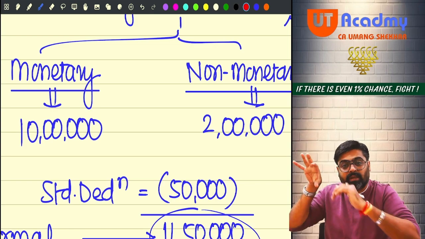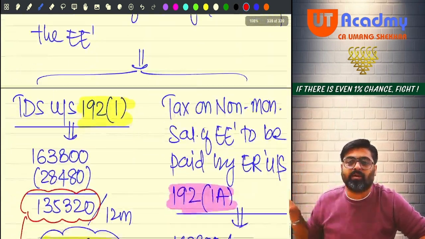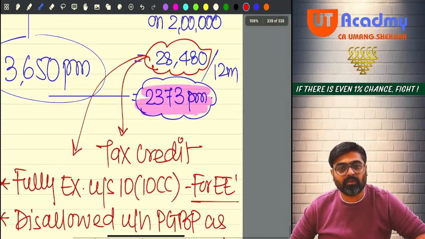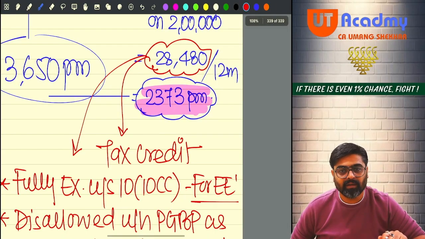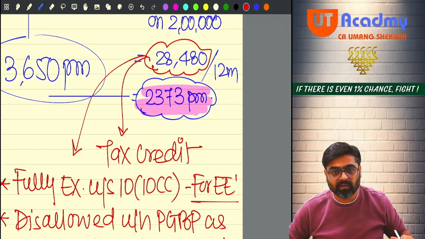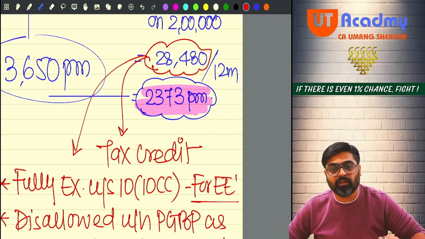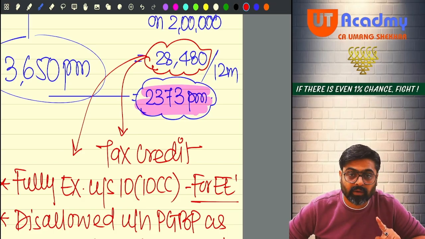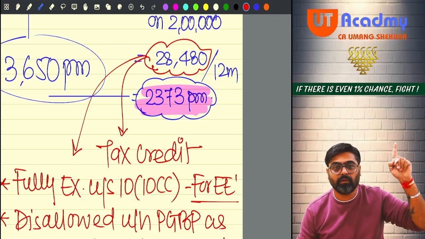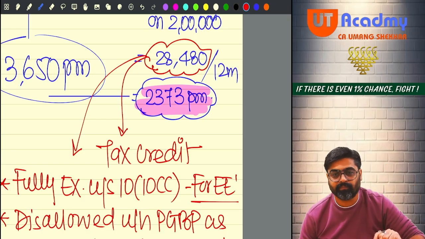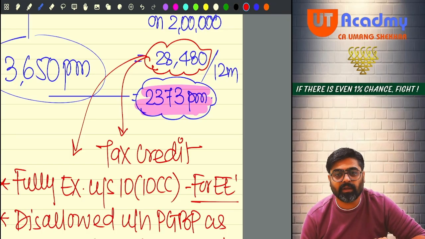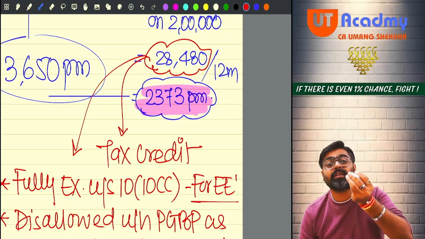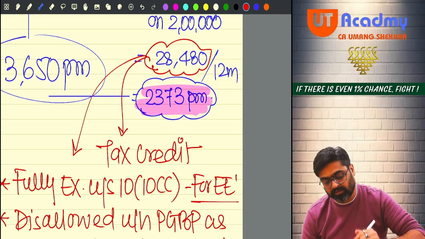Out of that tax, some tax is deducted from his salary, and out of the total tax, some tax is paid by the employer also, no? So that also he should get as a credit. Why would I pay this tax again? So I should get the credit for this amount also. Getting my point, everyone? So please don't forget to take the tax credit of this amount while calculating your total income and tax liability. Got it, sir? Everyone, was this easy?